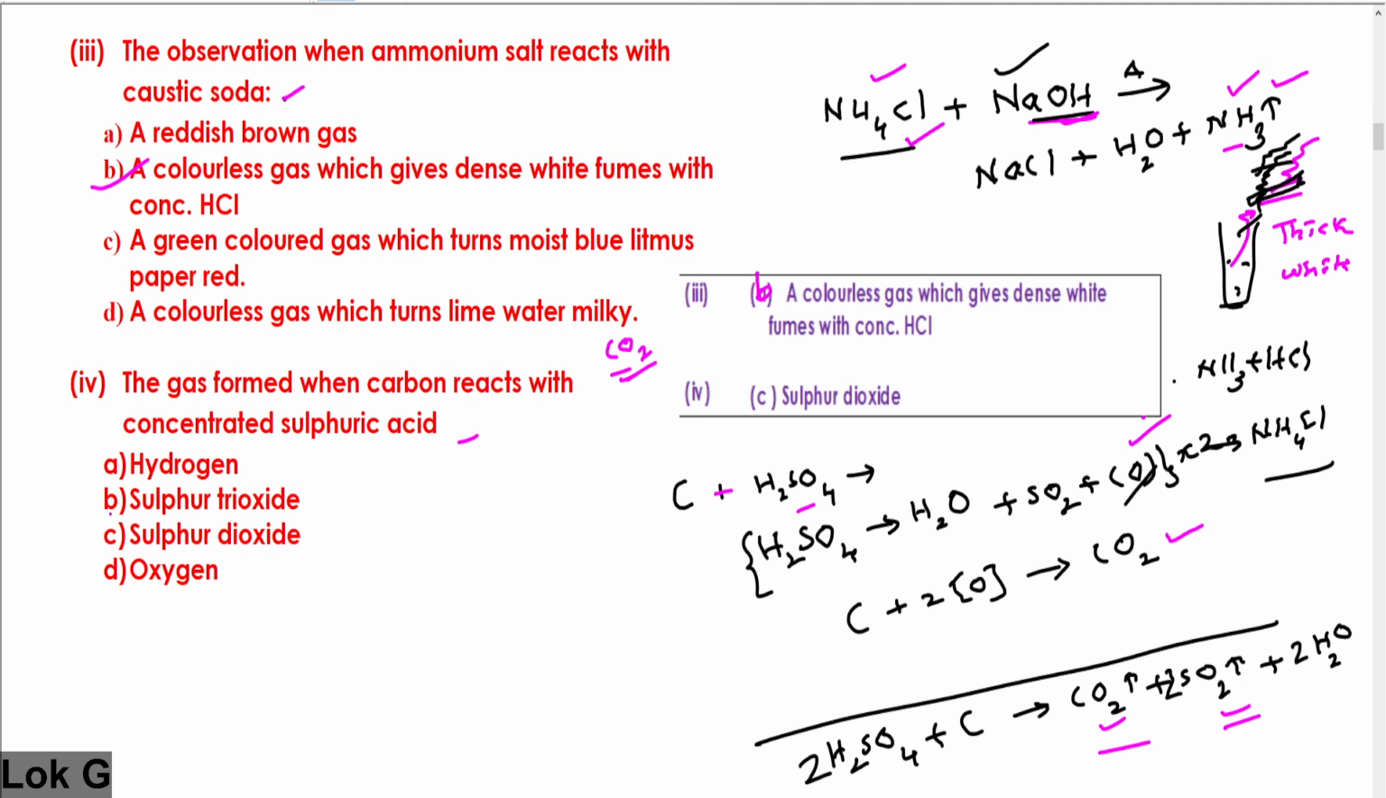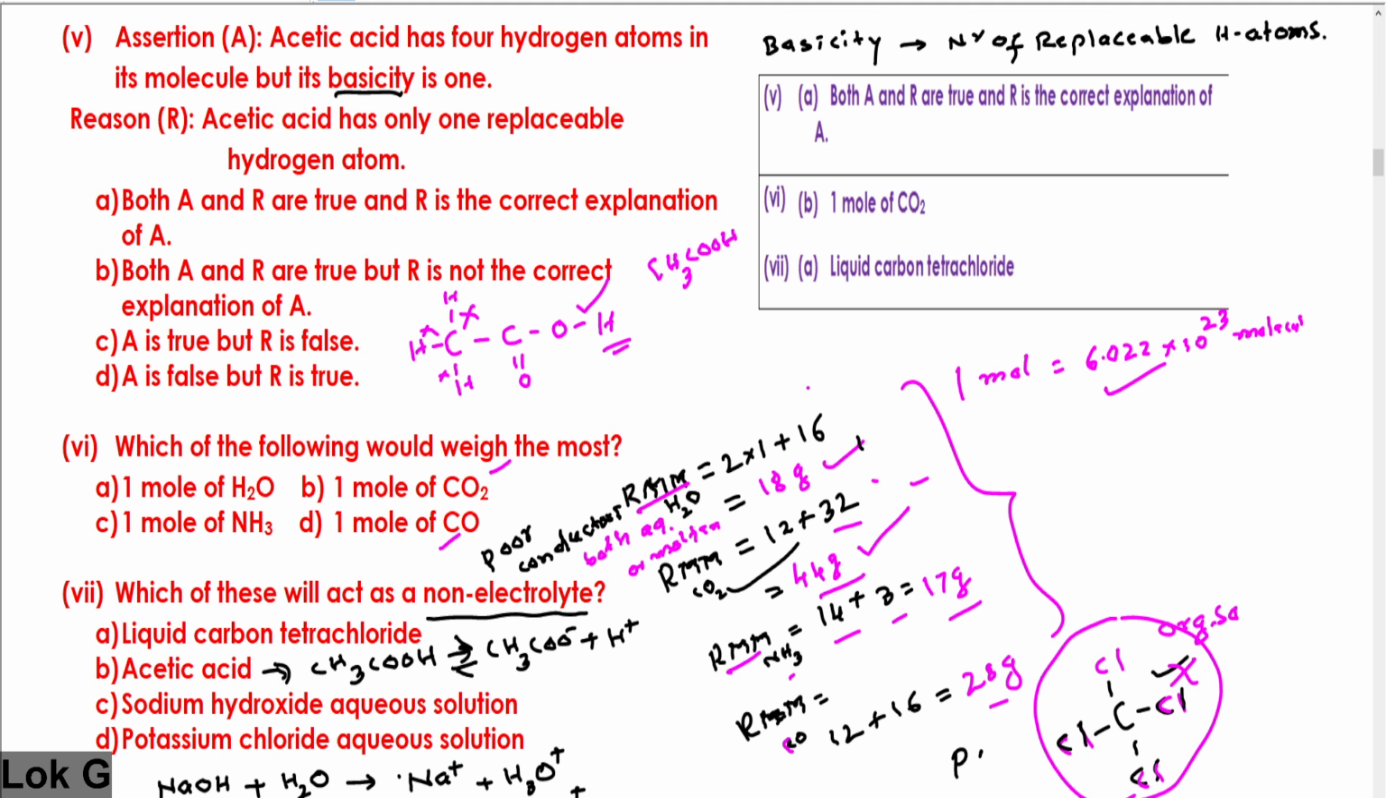Choose in the options sulfur dioxide. C is the correct answer. In this question, your ability to write the equation, or to reproduce the gas liberated during a chemical reaction, means you have to study carefully. I observed that many students are very weak in writing equations and balancing them. Improve them as early as possible. Many of you have made a lot of mistakes in balancing the equation. Move on to the fifth one.